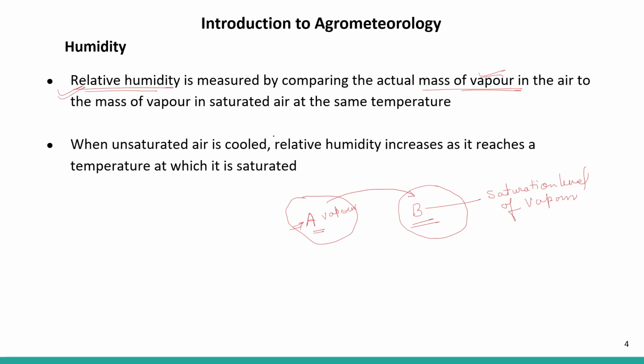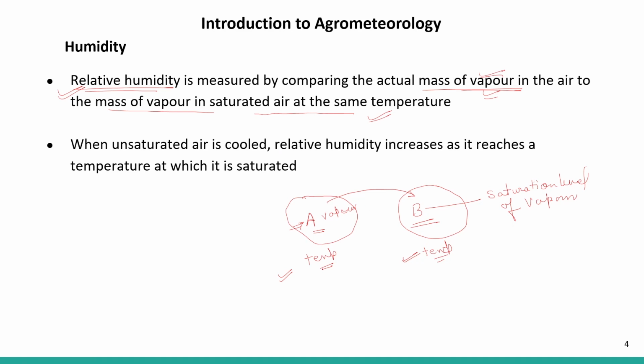So relative humidity is measured by comparing the actual mass of vapor in the air to the mass of vapor in saturated air at the same temperature. In this condition also, the temperature is the same as in the case of the saturation level. So the temperature is a very important factor that determines the humidity.